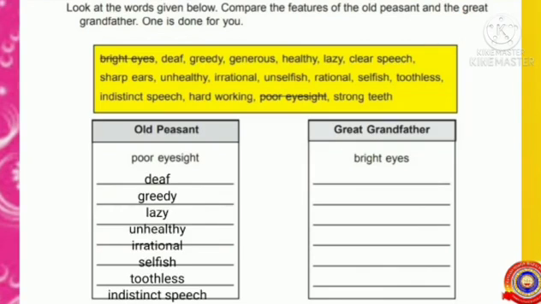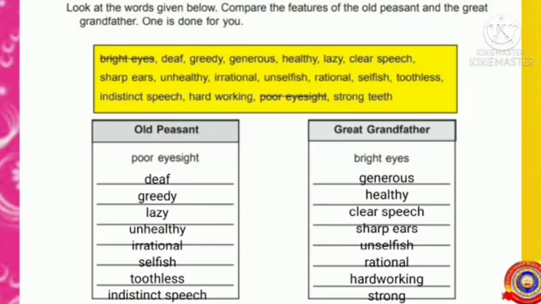Yes. Deaf, greedy, lazy, unhealthy, irrational, selfish, toothless, and indistinct speech are the features of the old peasant. Now read the features of the great-grandfather. Yes.